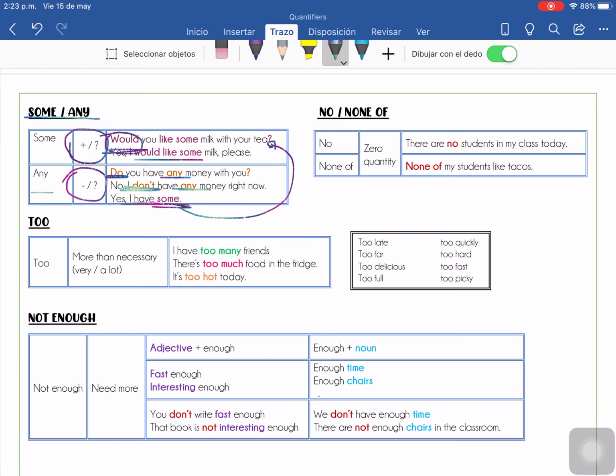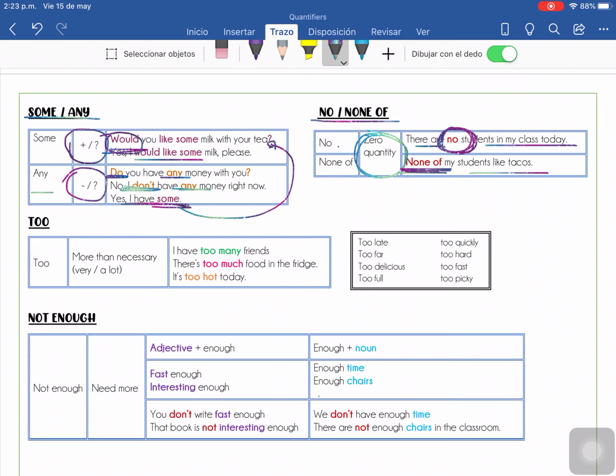All right, good. Now, none or none of, nothing, zero quantity, I have nothing, okay? Now, there are no students in my class today, okay? 0 students, I have no students. And none of my students like tacos. Espero que esta oración no sea real y que a ustedes sí les gusten los tacos, okay? ¿Cuál es la diferencia entre no y none? None va siempre al inicio de la oración y no va pues como un complemento negativo, ¿ok?